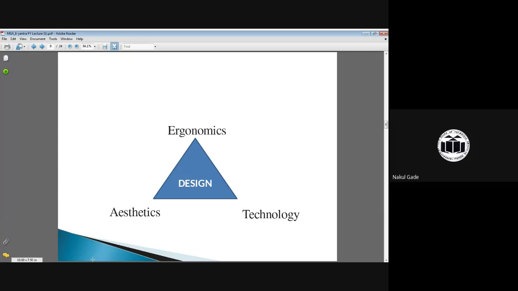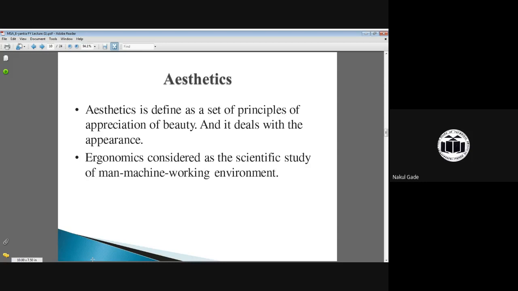Okay. So there is no robot present in the world which can act without any interference of man. It requires intervention of man to a certain extent, either to insert the program or for maintenance and servicing purposes. So ergonomics is the man and machine relationship. Okay, so the second part is aesthetics. Aesthetics is the principle of beauty, how your robot looks.